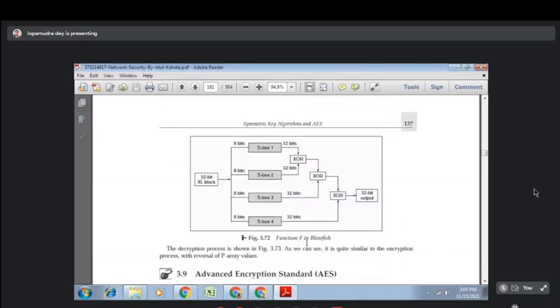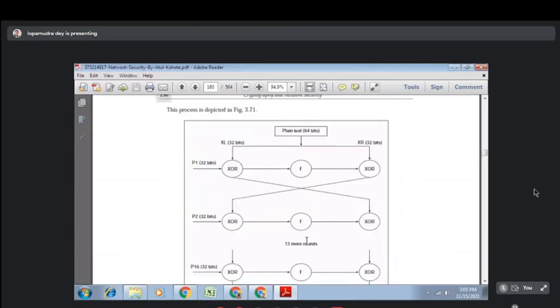Let's discuss function F. You can see that this F function is written over here. This is 32 bit, this is 32 bit. First of all, one P array will be considered. This is fixed for both sender and receiver side. This array data will be combined with the left side plain text, and then this will go through one function.